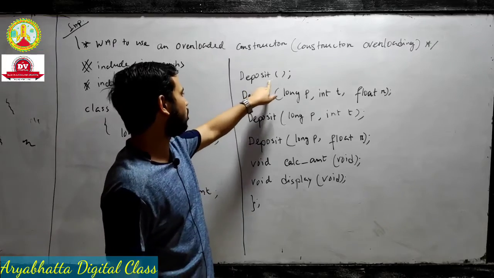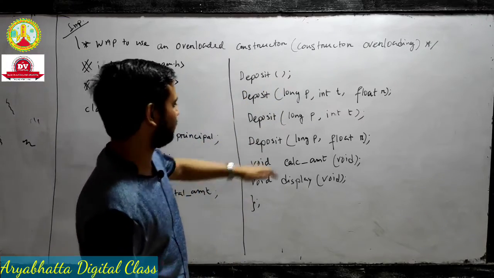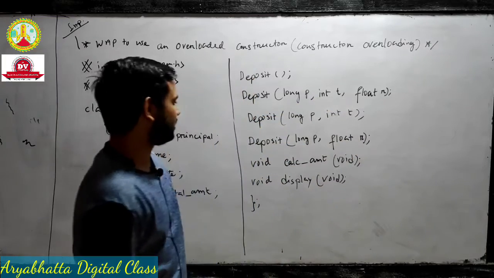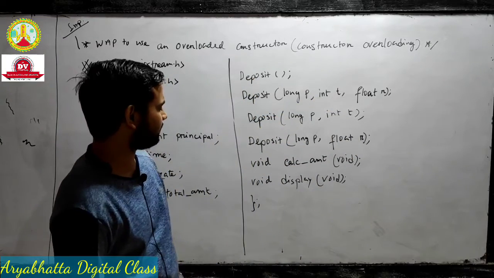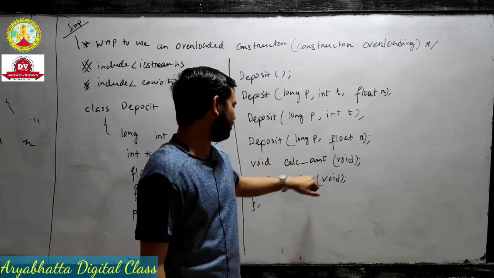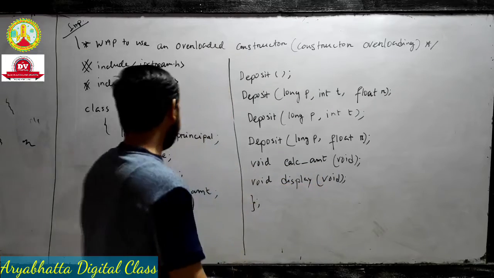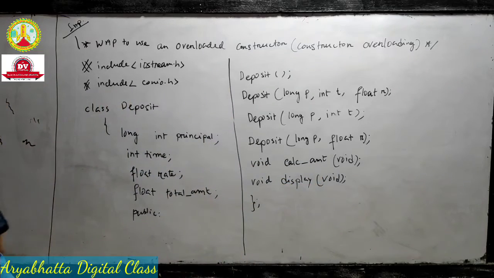First of all, this constructor has no parameter, so it is like a default constructor, and the remaining ones are parameterized constructors. And these are the other member functions, void calculation amount and void display, one for input and one for output. I hope up to this you are clear.